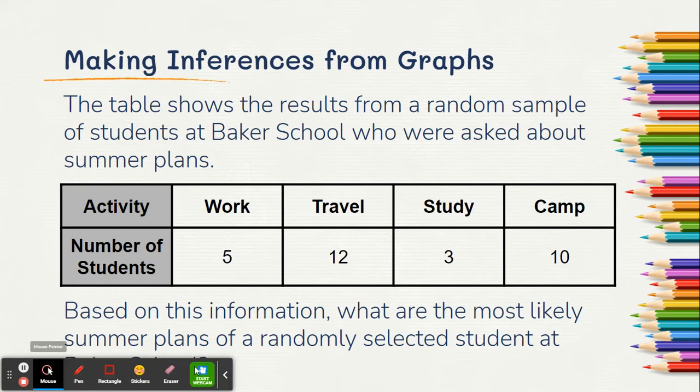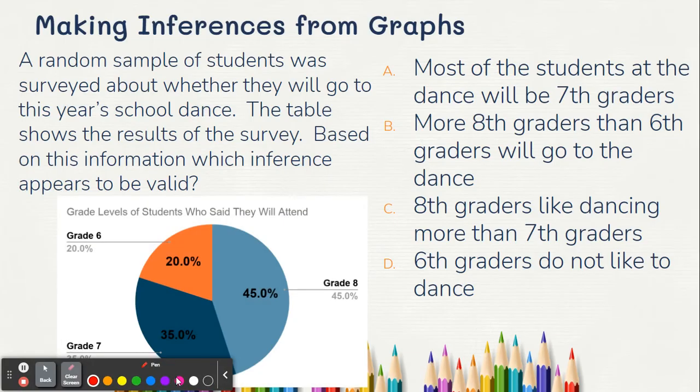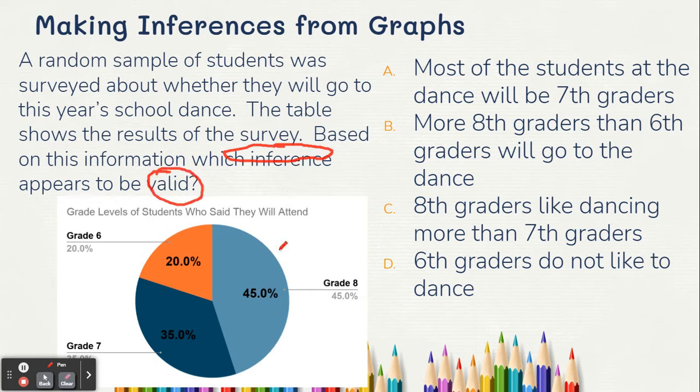Okay, so let's do the next one. A random sample of students was surveyed about whether they will go to this year's school dance. The table shows the results of the survey. Based on this information, which inference, so what's my best guess, appears to be valid? So what's my best guess at which one is true? Most of the students at the dance will be 7th graders. More 8th graders than 6th graders will go to the dance. 8th graders like dancing more than 7th graders. 6th graders do not like to dance.